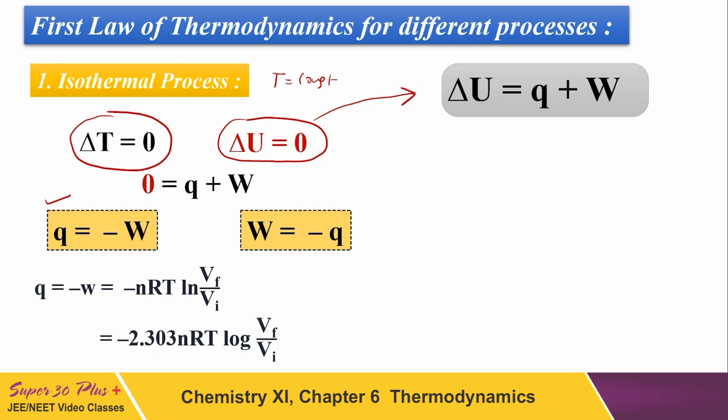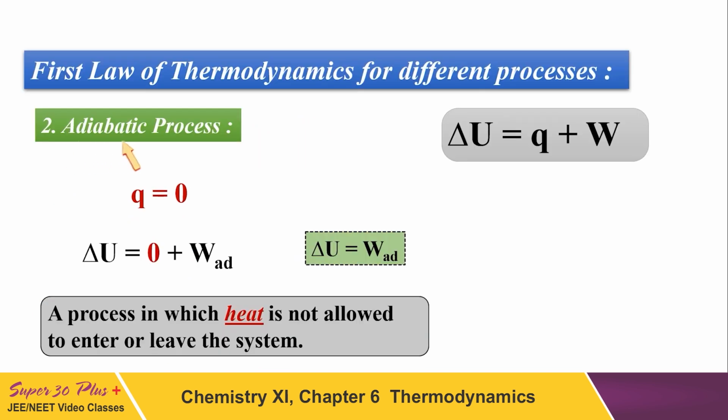The formula of w we already know, so q will be minus 2.303 nRT log V final upon V initial. This is how you can calculate heat in an isothermal process.